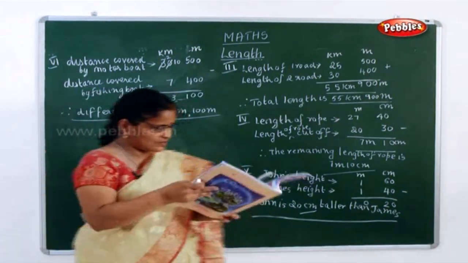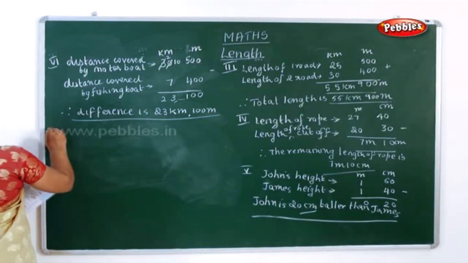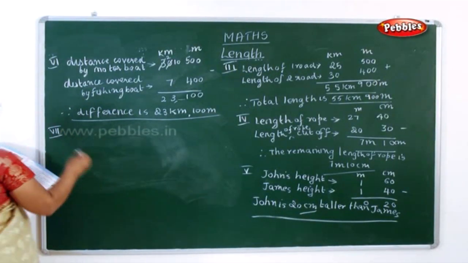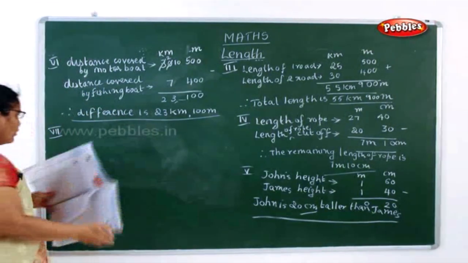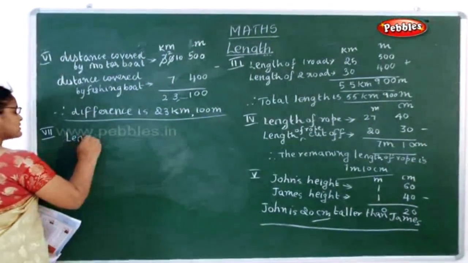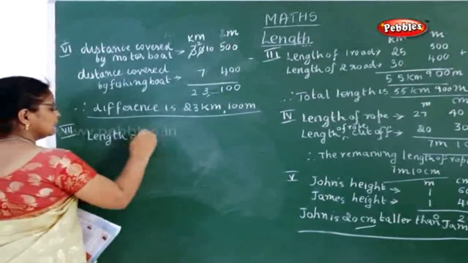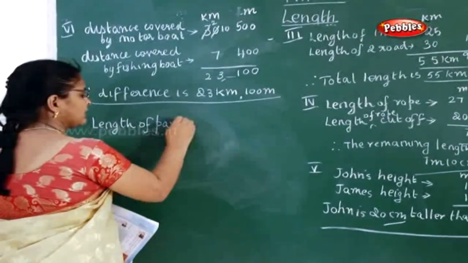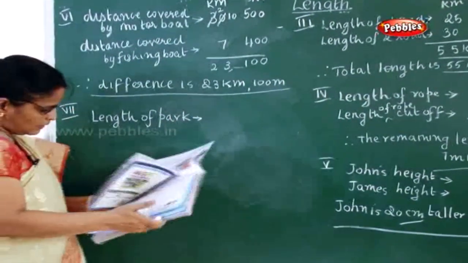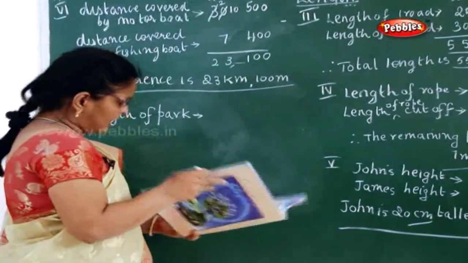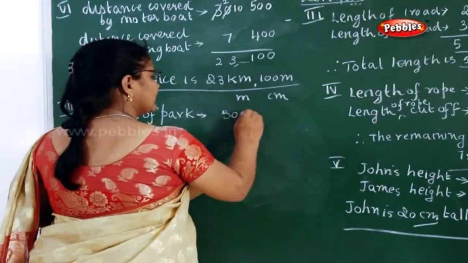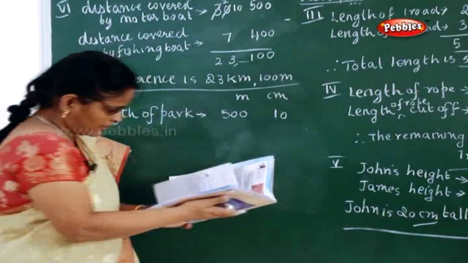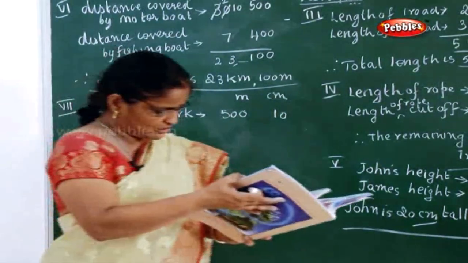So what do you have to write? Length, because what is the length of the park here? It is 500 meter and 10 centimeter.